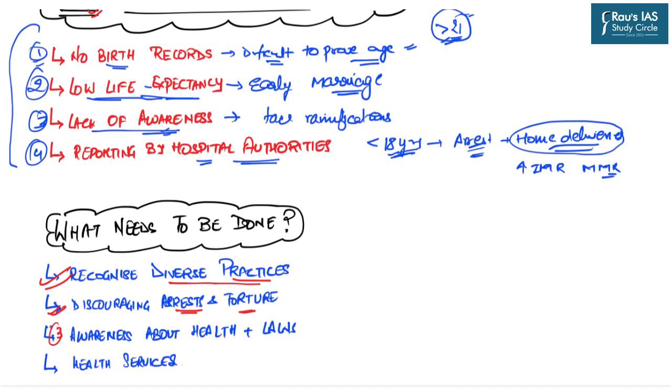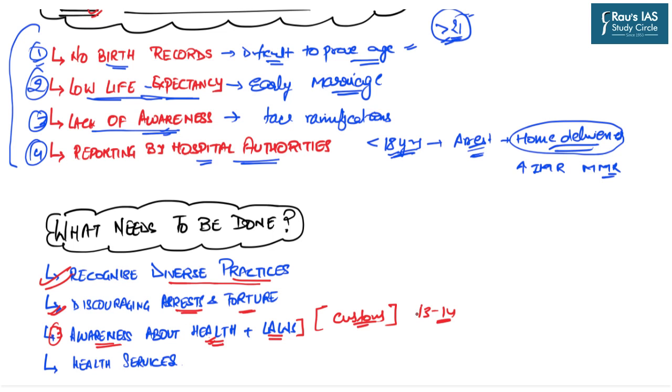The third thing is that we must spread awareness about the laws as well as health. Legal awareness is important to protect the tribal groups from unnecessary arrests. But awareness about health is also very important because, yes, there might be certain customs which allow the tribal groups to marry their girls and boys at an age of, let's say, 13 to 14 years.